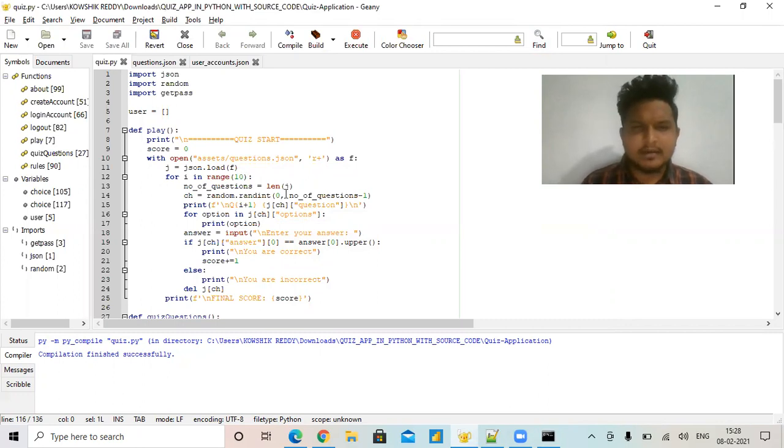You can see the screen, right? Firstly, I will import the basic functions of my online quiz application: JSON, random, and getpass. Here I'm using the JSON format, which is supported in Python. The JSON format is used for dictionary-like key-value pairs. You can see the basic import functionalities of the online quiz application.